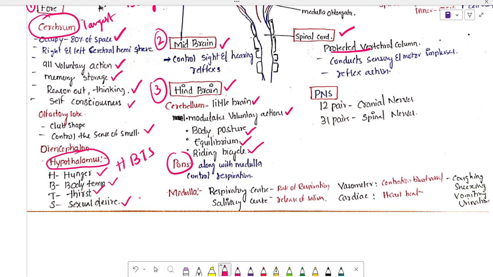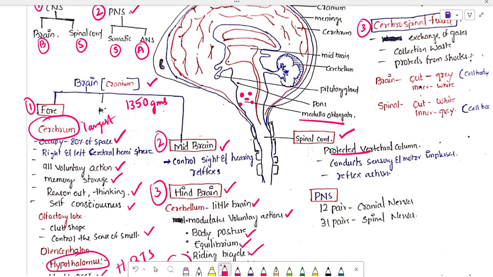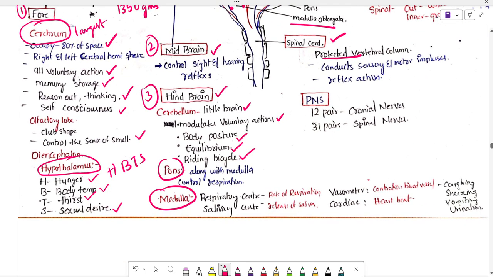Next, the medulla oblongata. It has separate portions, which are called centers. One controls the heartbeat, called the cardiac center.